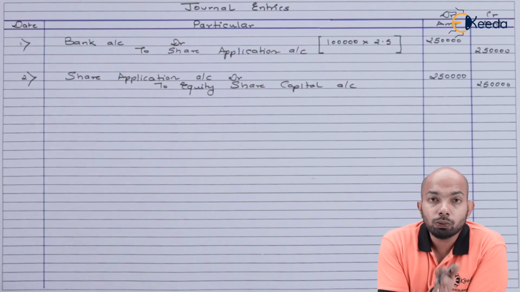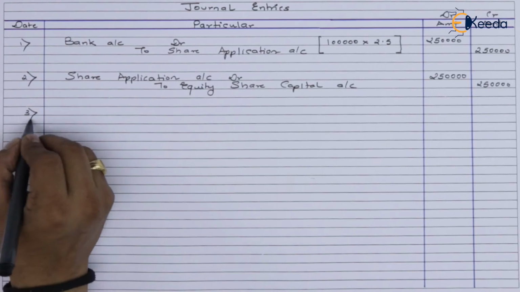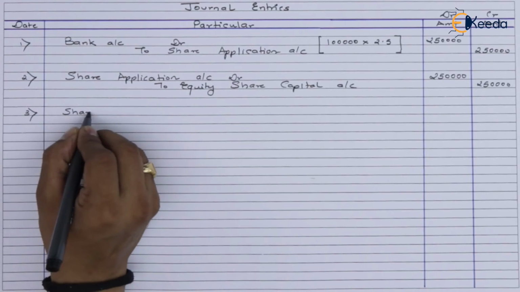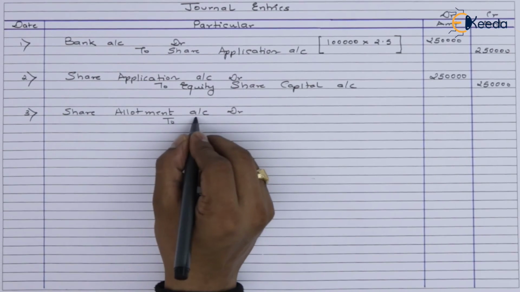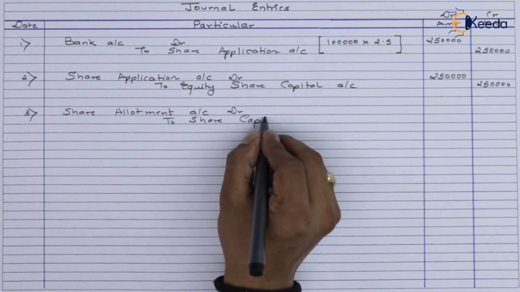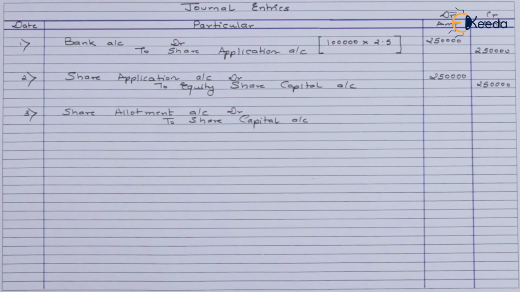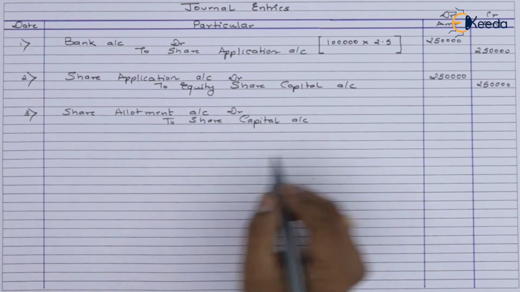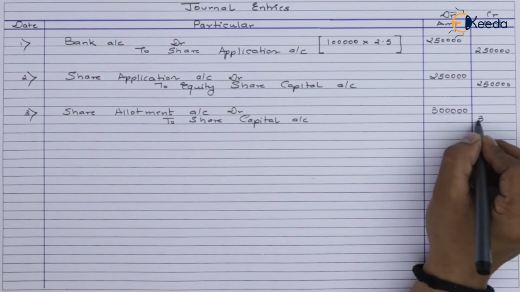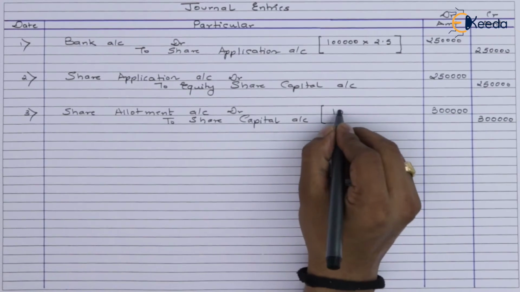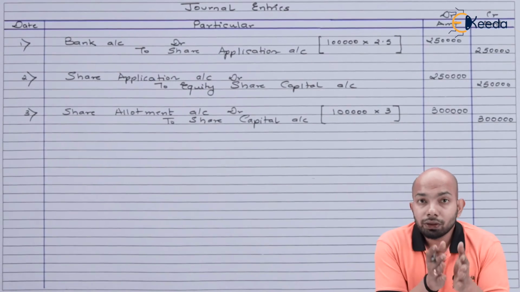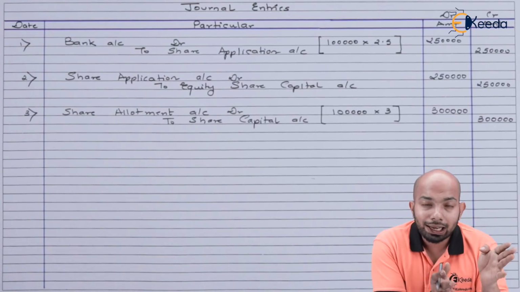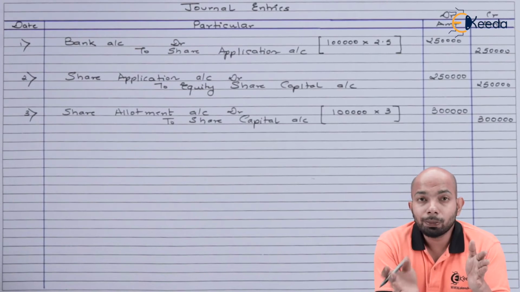Now it's time to make the entry for due of allotment amount. So ideally, when we are talking about allotment, we are supposed to receive 1 lakh multiplied by 3, that is allotment money, 3 lakh rupees.